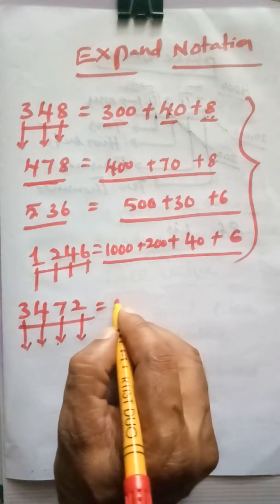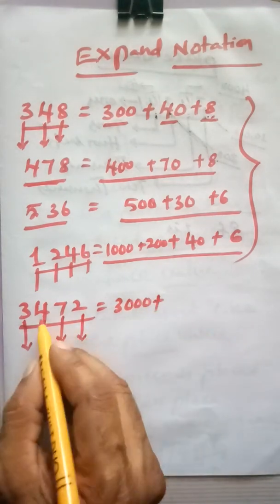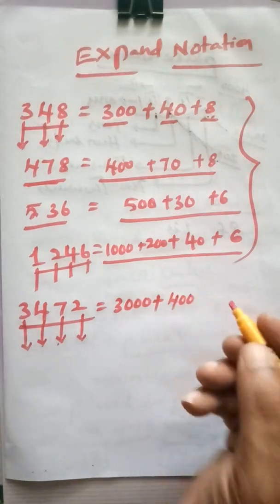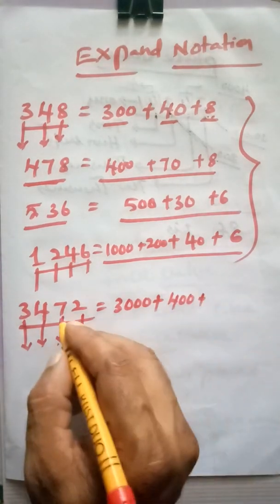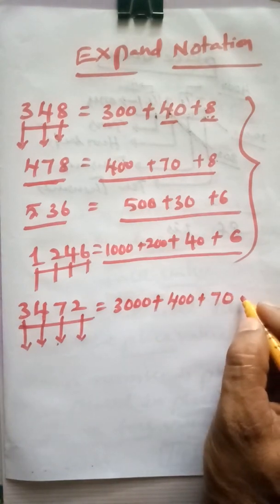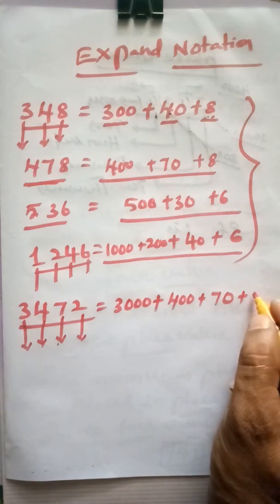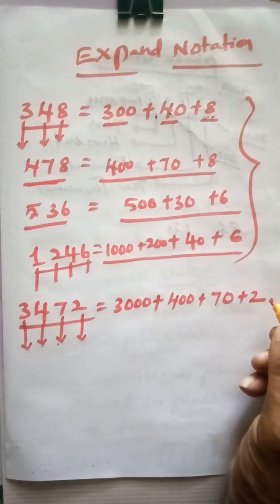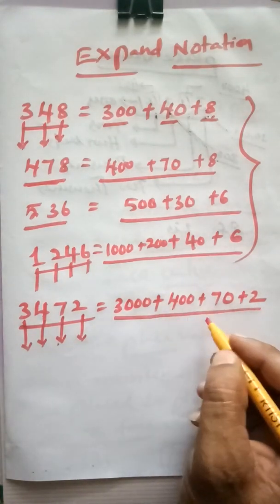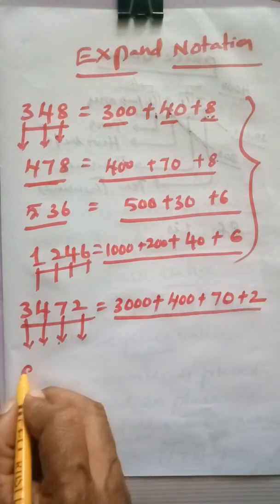So this 3 is placed in thousands place. That's why the place value of 3 is 3000. This 4 is placed in hundreds place. That's why the place value of 4 is 400. The 7 is placed in tens place. That's why the place value of 7 is 70. The 2 is placed in ones place. That's why the place value of 2 is 2. This is the expand notation for 3472. We will go through one another example.